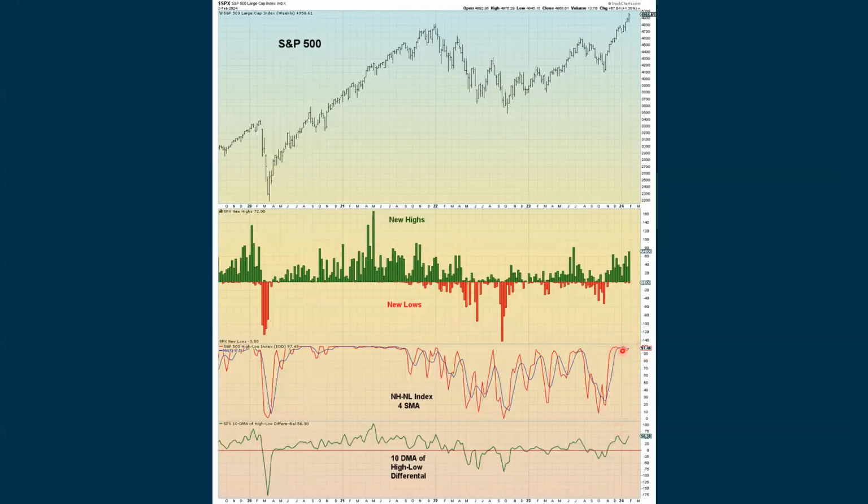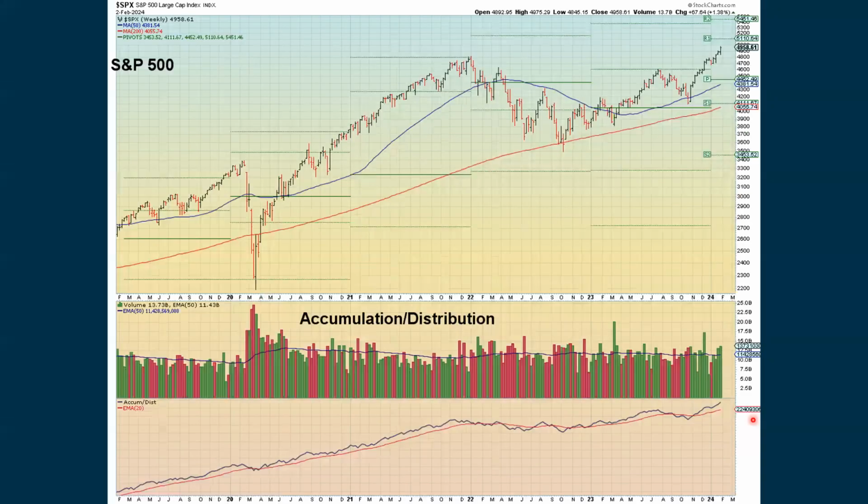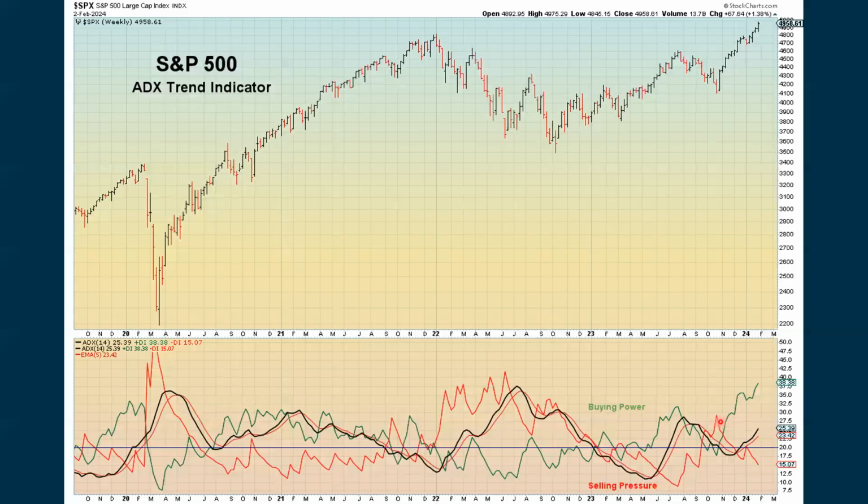We are turning back up with our 4-week moving average of the new highs, new lows, and we're pegged pretty much near the top. We're also continuing to go up at the 10-day, and this is positive on the daily charts as well. We're above zero with the advanced decline ratio. Accumulation distribution is advancing above the moving average. That's positive.